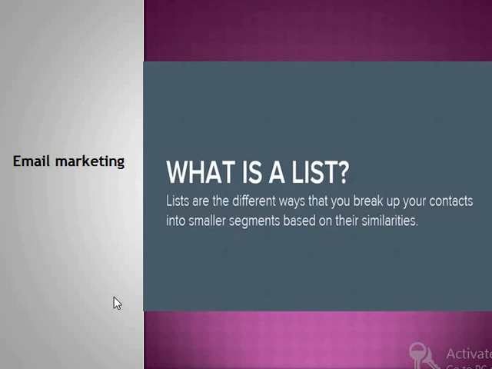Lists are the different ways that you break up your contacts into smaller segments based on their similarities, some common ground. The similarity may be in a particular geographical region, because our company is delivering products or services only in that region. That can be a way of making a list.